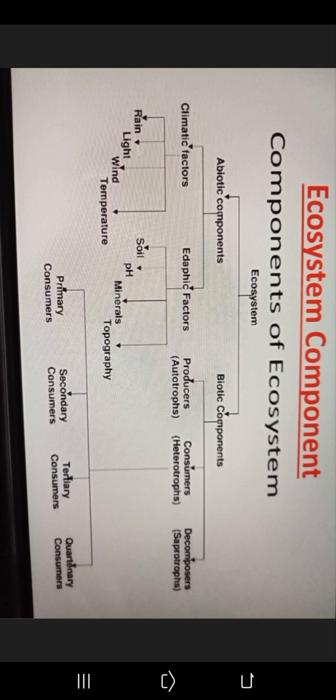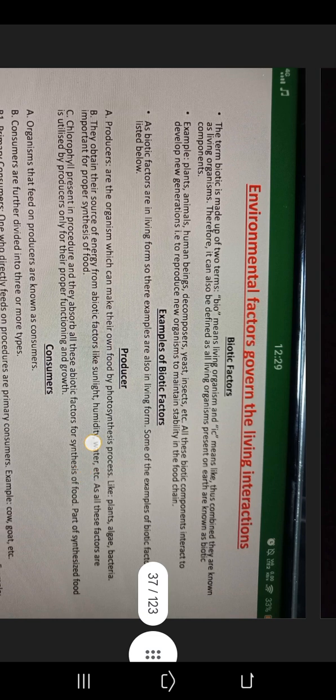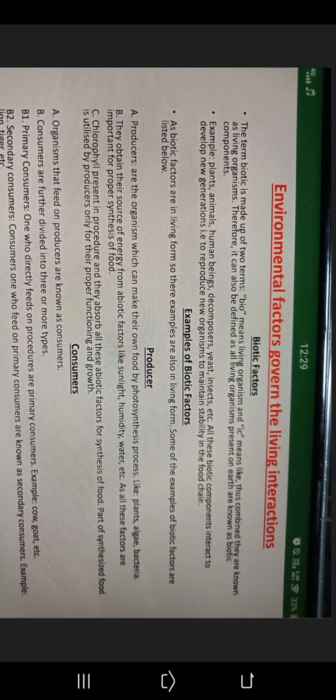Biotic components: producers, consumers, decomposers; primary consumers, secondary consumers, tertiary and quaternary consumers. And environmental factors govern the living interaction. Biotic factors. The term biotic is made up of two terms. Bio means living organisms and ic means like. Thus combined they are known as living organisms. Therefore, it can also be defined as all living organisms present on earth, and they are known as biotic components. Examples: plants, animals, human beings, decomposers, yeast, insects, etc.